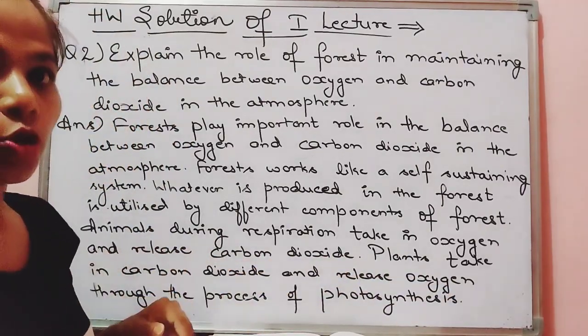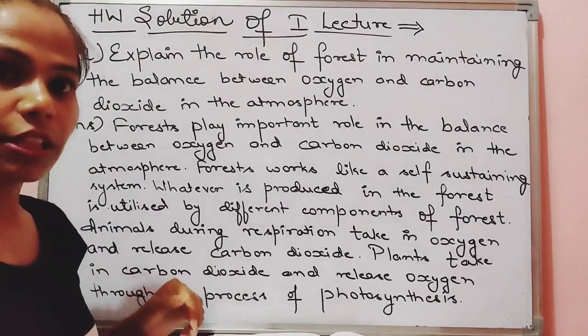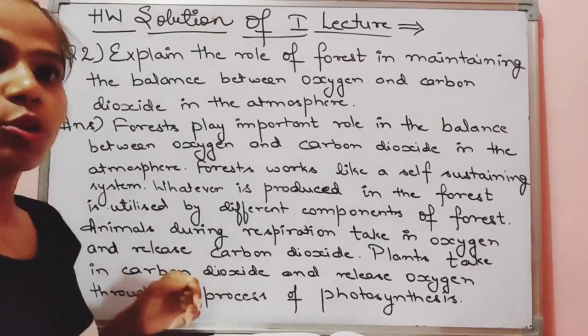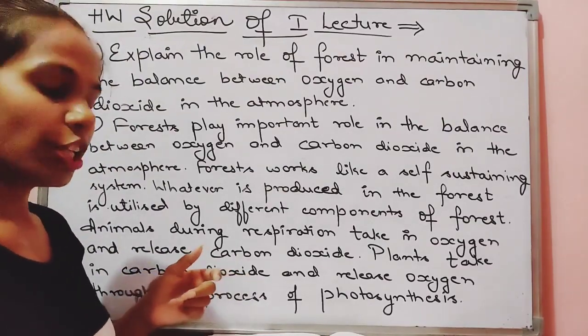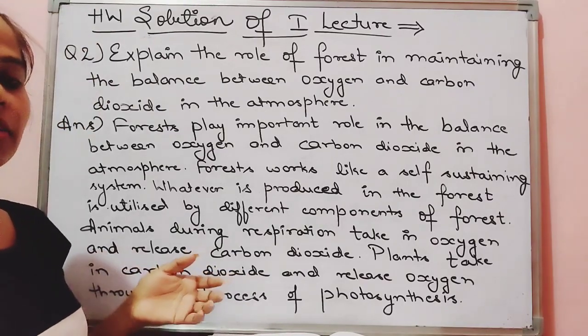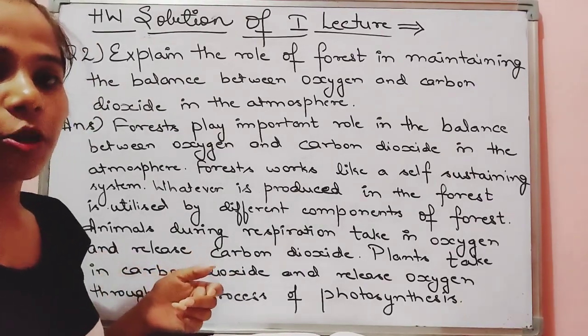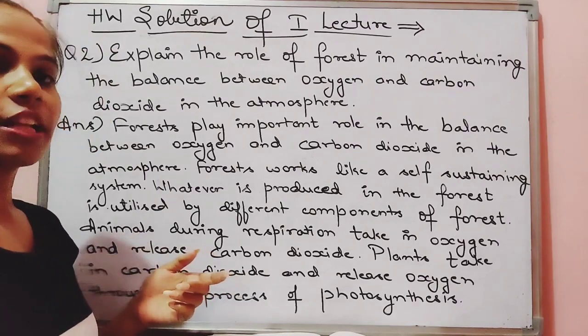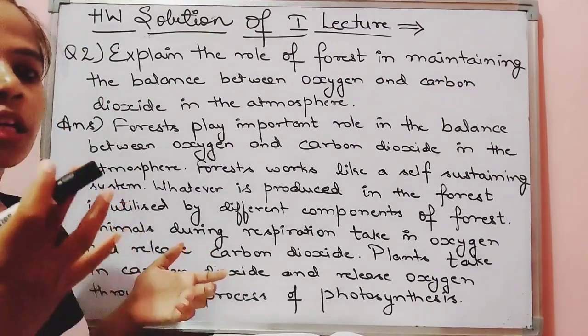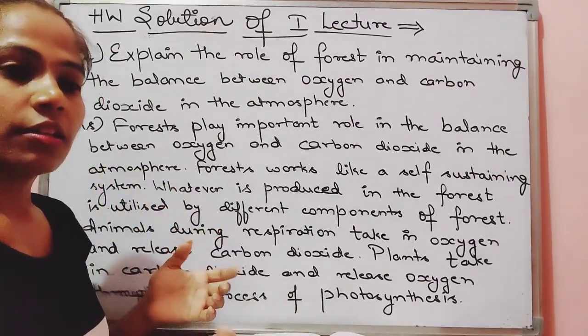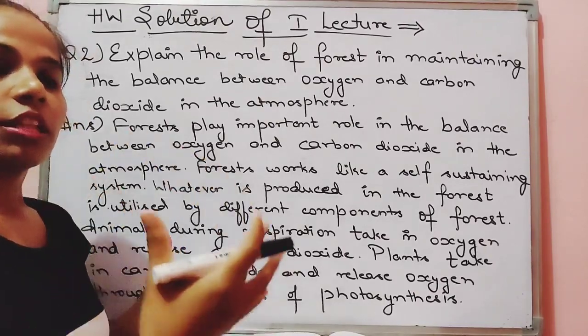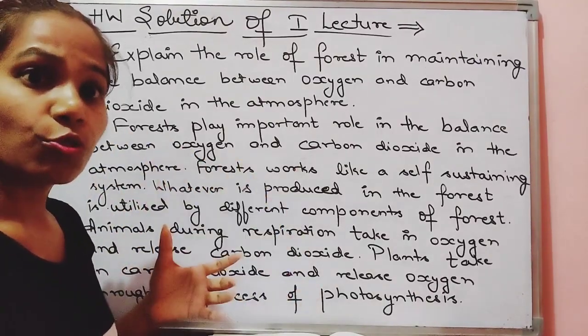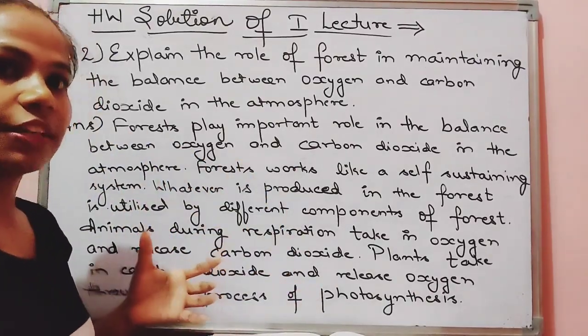So these were the 2 questions that I had given in the first lecture. Other 3 questions were very objective type. Fine. Like the third question was, list any 5 products that you get from the forest. Then you can write wood, timber, medicines, then wax, then you can write vegetables, fruits. These kinds of products you can write in the answer.